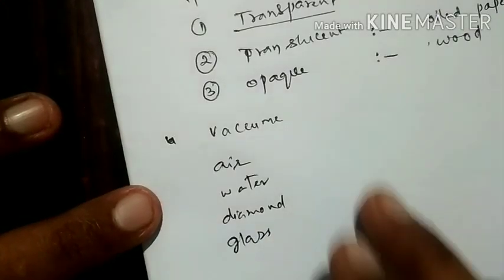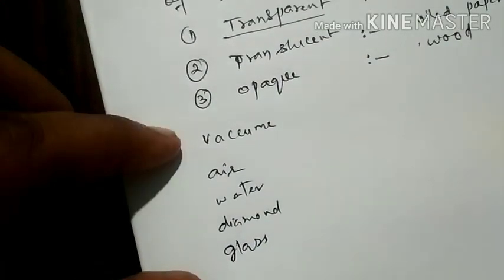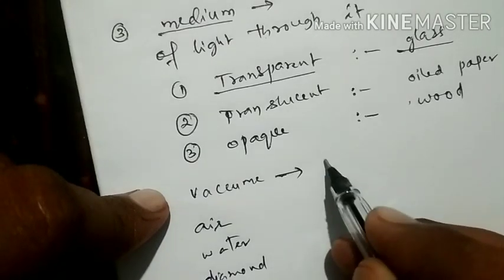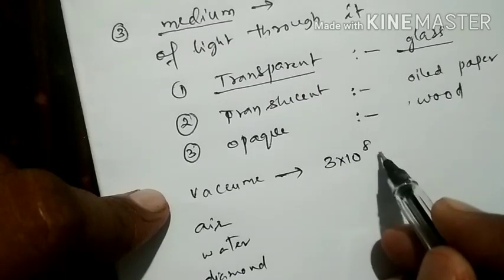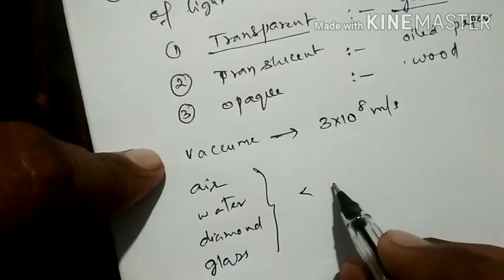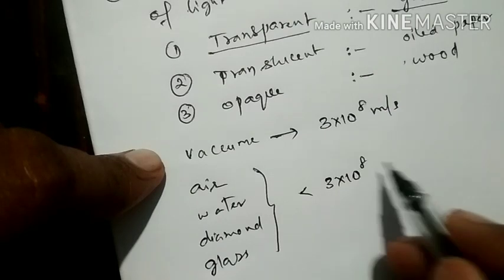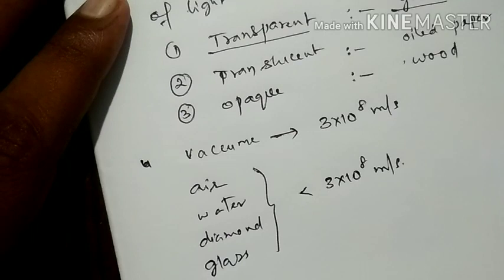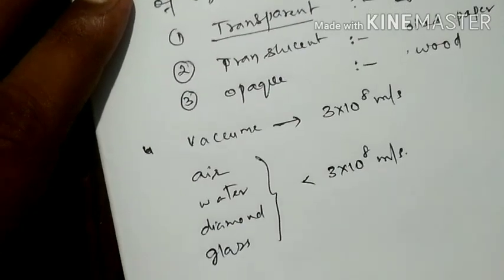So like this we can have different types of medium. In vacuum, the speed of light is maximum, 3 into 10 to the power of 8 meters per second. In all other mediums, it is less than 3 into 10 to the power of 8 meters per second.